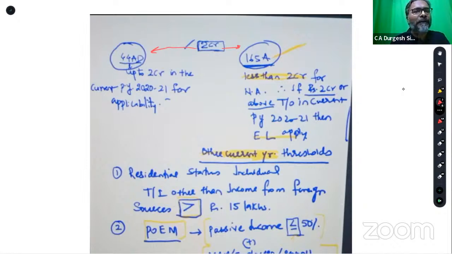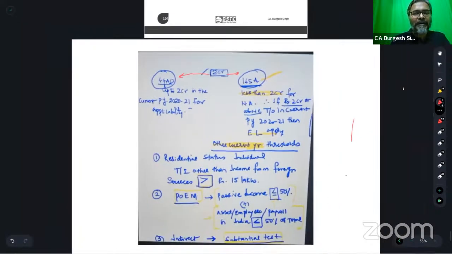But you will realize, for 44BB there is a 2 crores limit. For 165A also, there is a 2 crores limit, isn't it? The equalization levy. Like that, I have done it, students, and that is how I made it relevant for your reference.